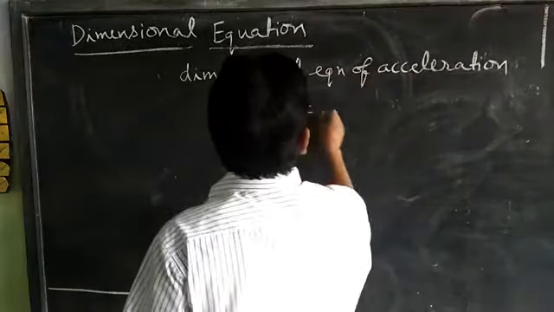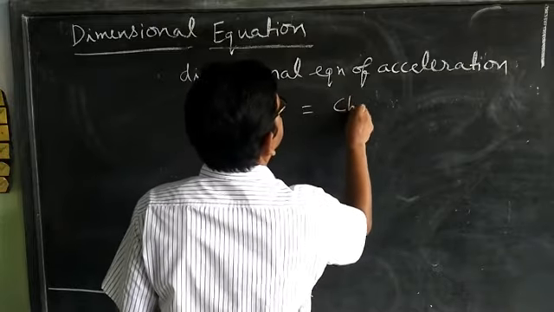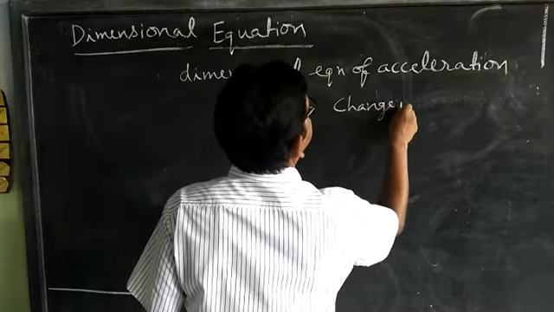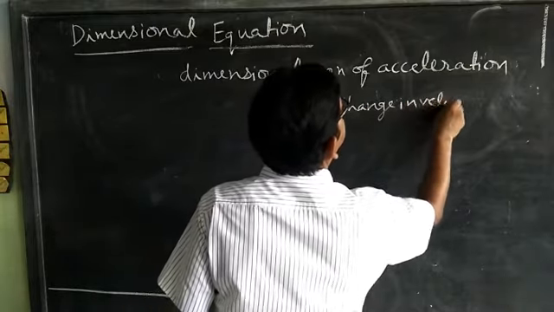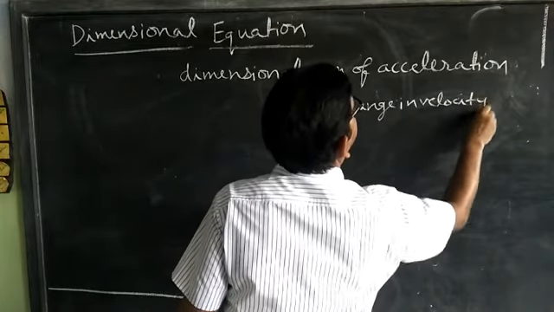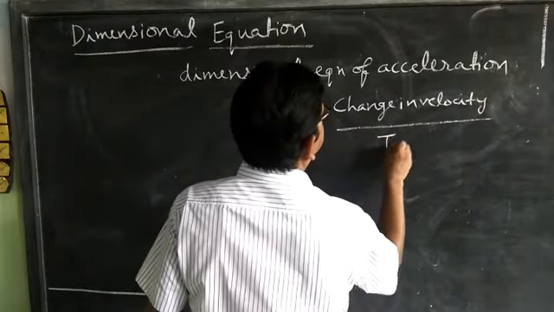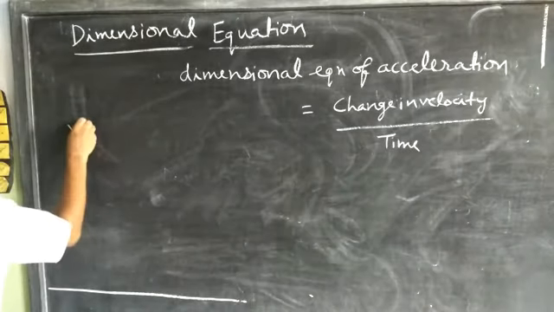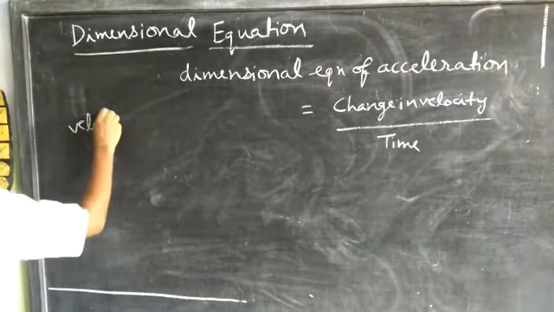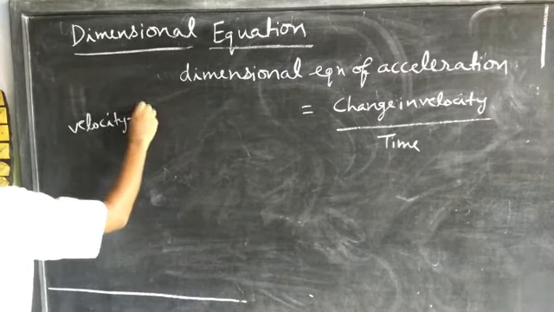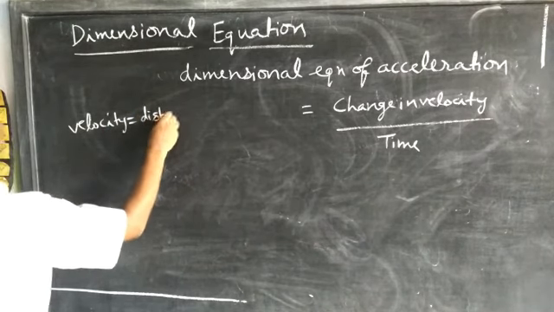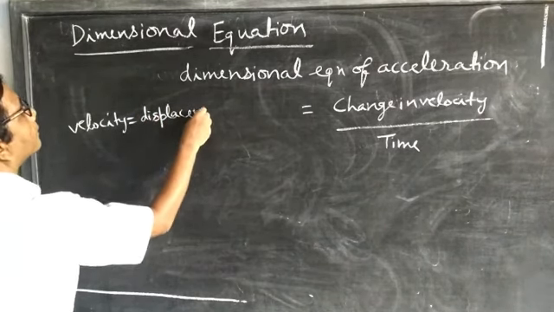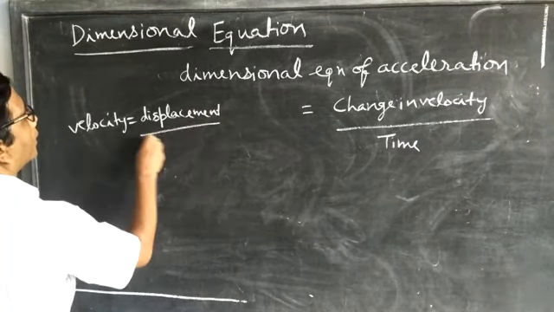Acceleration is equal to change in velocity upon time. First we find velocity, which is equal to displacement upon time.